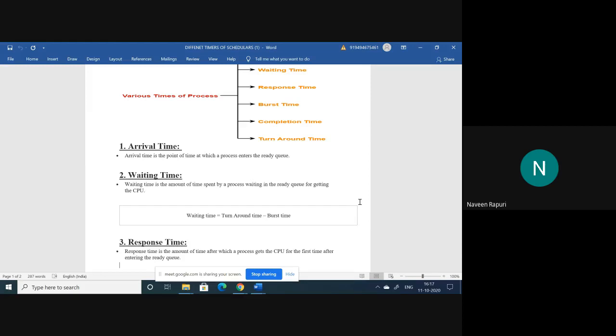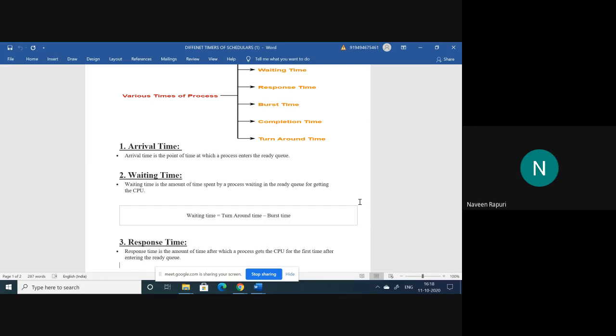That means we may get more than one process at the ready queue. The processes which are ready for execution are placed at the ready queue. So after they came to the ready queue, they are waiting for the allocation of CPU, because the CPU allocates only one process at a time. So if there are multiple processes, they may be executed one by one, but every process needs the CPU.